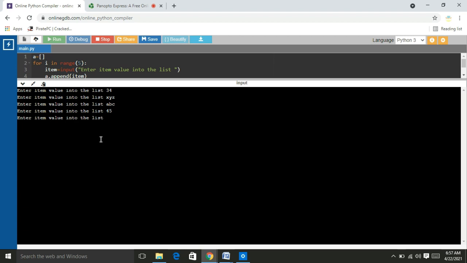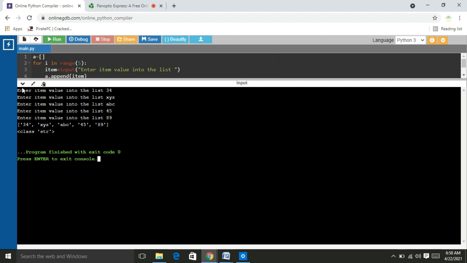Suppose we use one more string or one more number, say 89. We know that the index values of a list in Python start from 0. That means 34 is stored in the zeroth position. So you can observe that class equal to string.